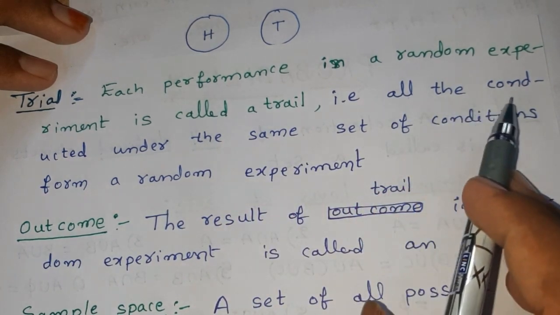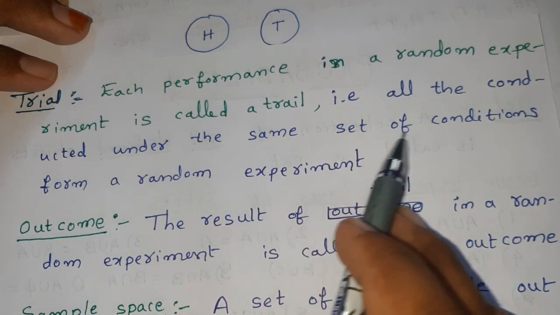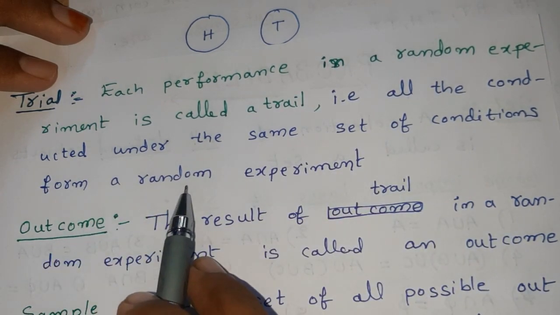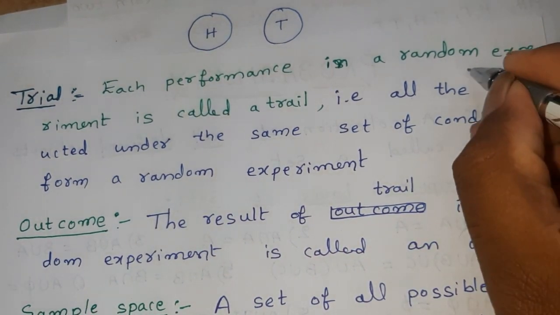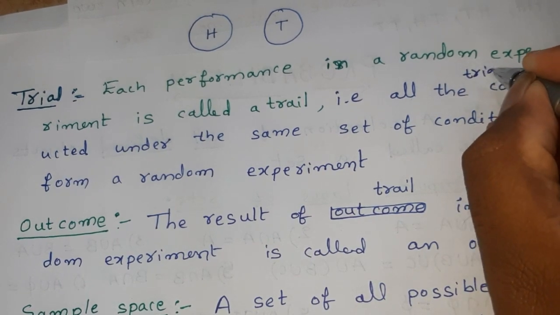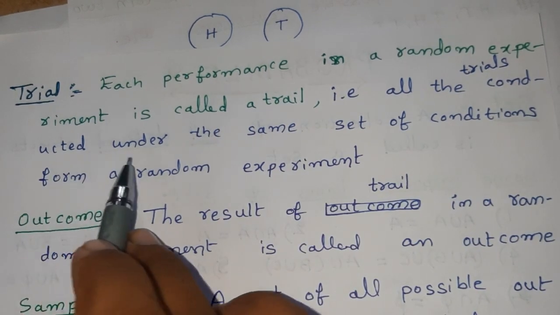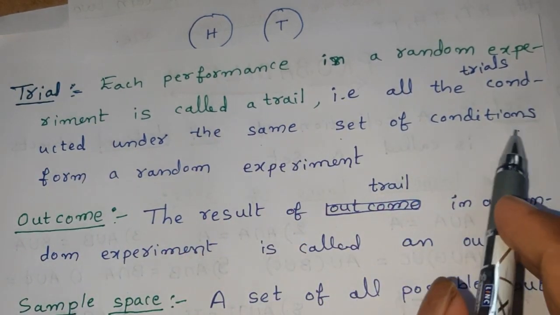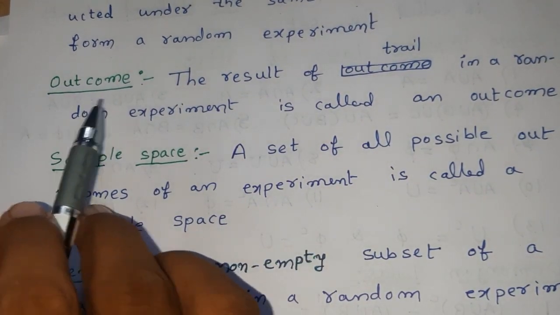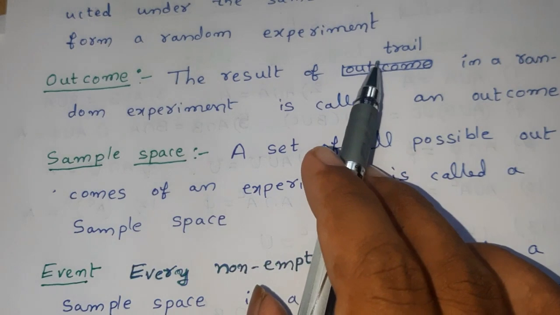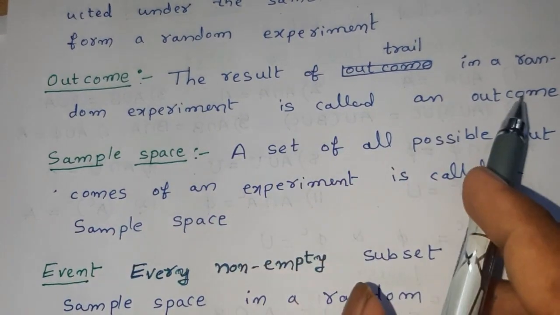That is, all the trials conducted under the same set of conditions form a random experiment. Outcome: the result of a trial in a random experiment is called an outcome.